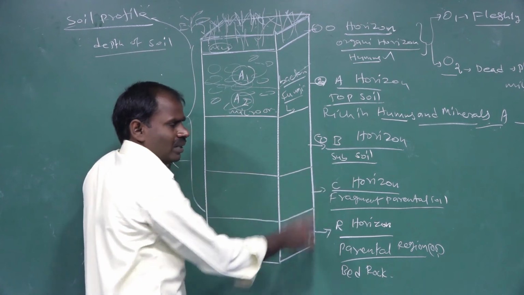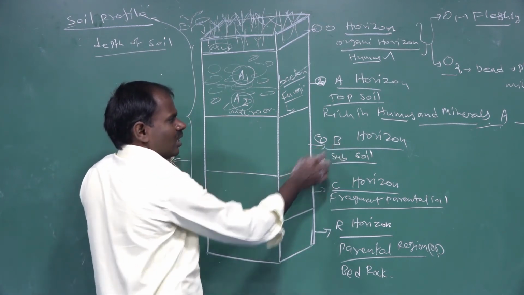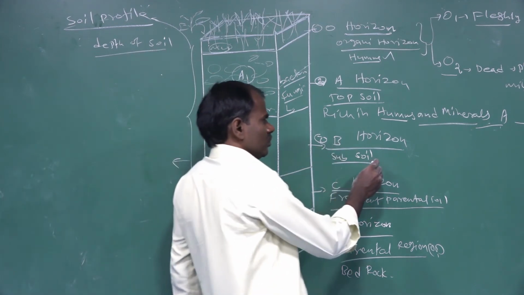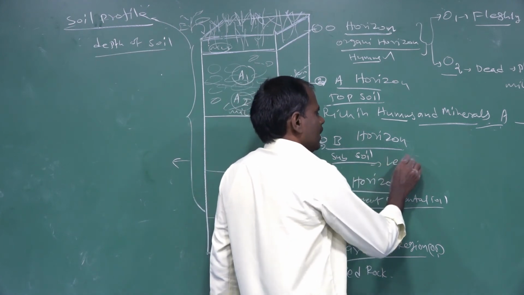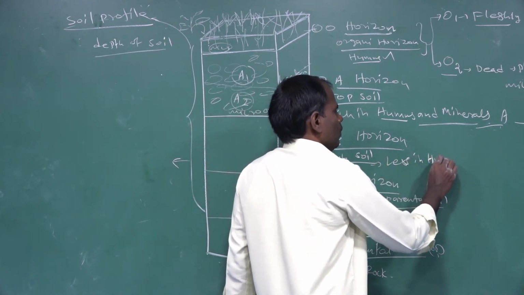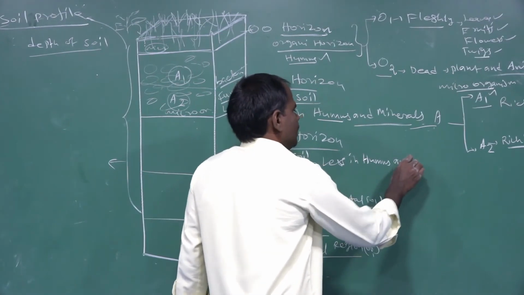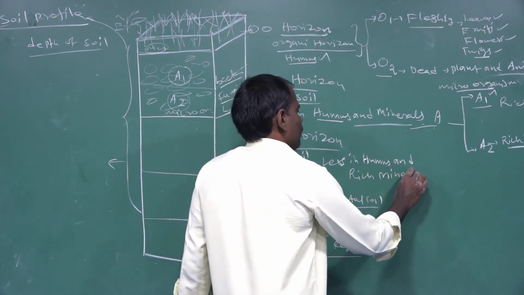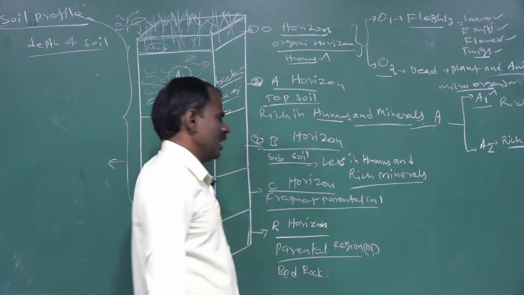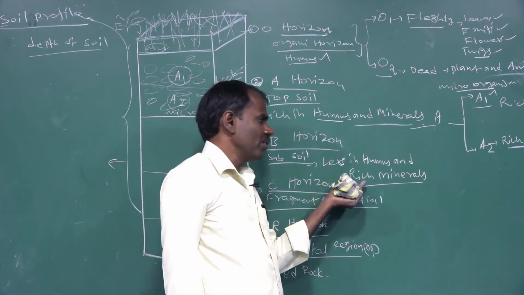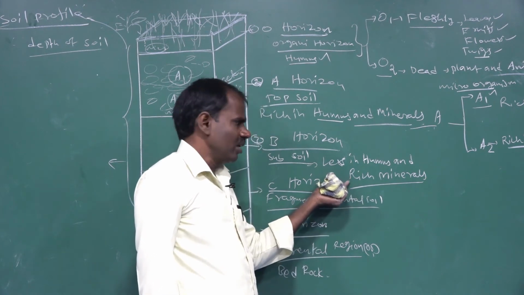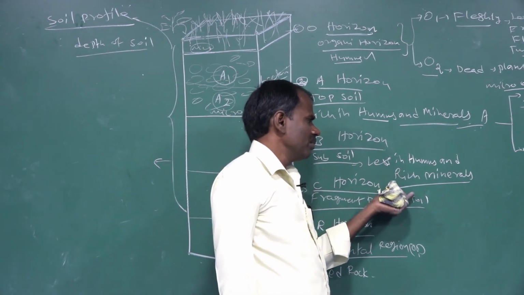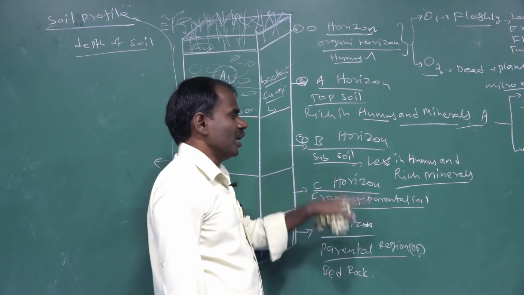The next horizon is the B horizon, the subsoil. It is low in humus and rich in minerals such as silica, iron, and aluminum.